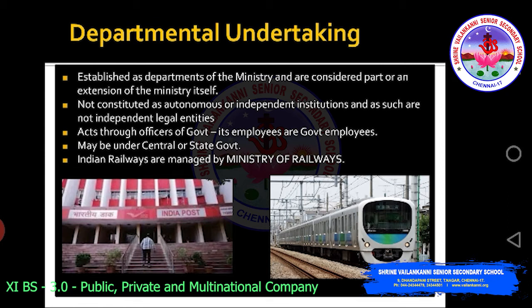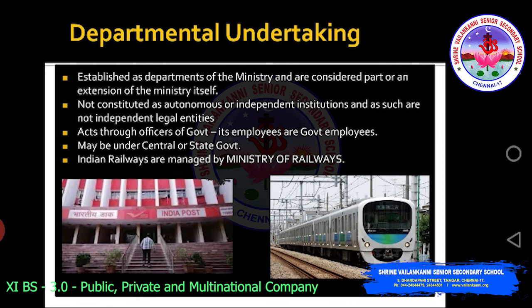The decisions, everything, will be taken by that particular organization, but here decisions are taken by the ministry, which is coming under the influence of the government. It acts through the officers of government. Its employees are government employees. This you have to keep in mind. Maybe under central or state government.